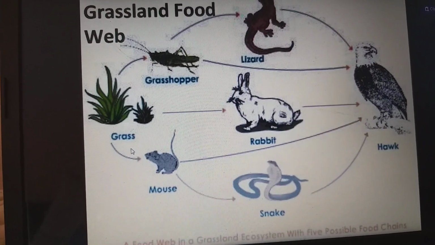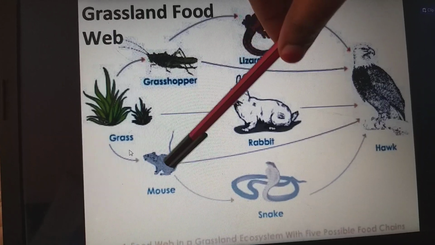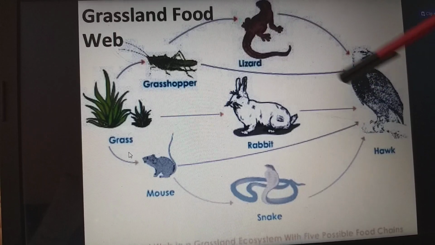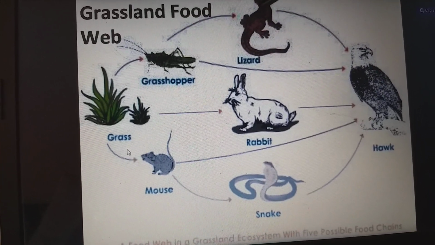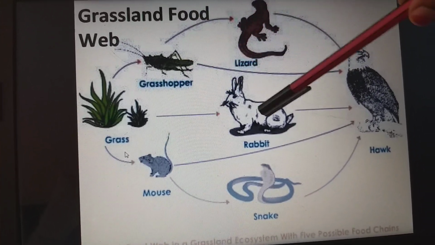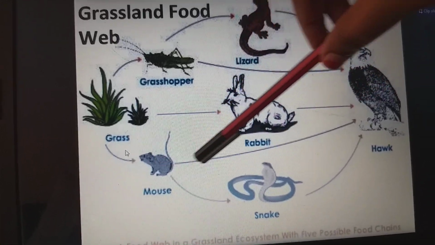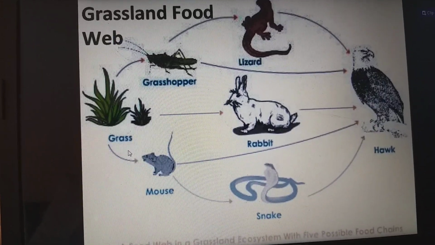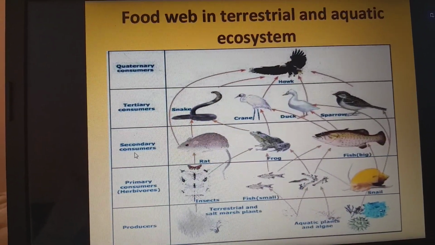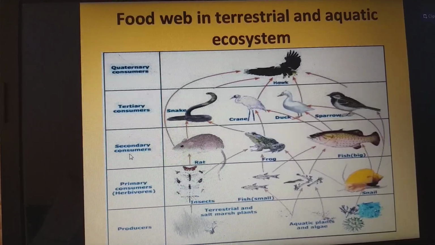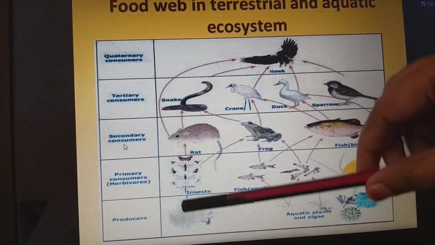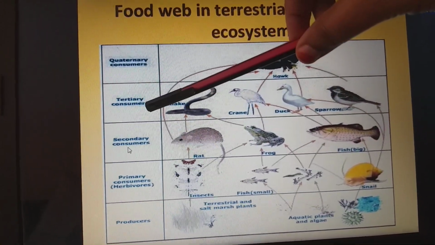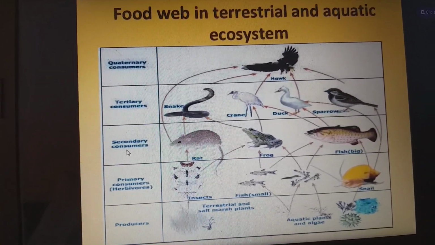Grassland food web. Grass is eaten by mouse and grasshopper, and later the grasshopper is eaten by hawk, or grasshopper to lizard, lizard to hawk. And we have the rabbit, rabbit to hawk. And again mouse is eaten by hawk, mouse to snake and snake to hawk. In the food web in terrestrial and aquatic ecosystem, we have the producers, primary consumers which are the herbivores, secondary consumers, tertiary consumers and quaternary consumers.